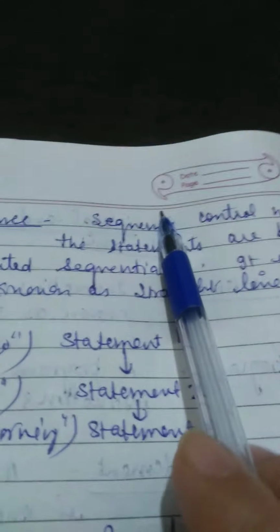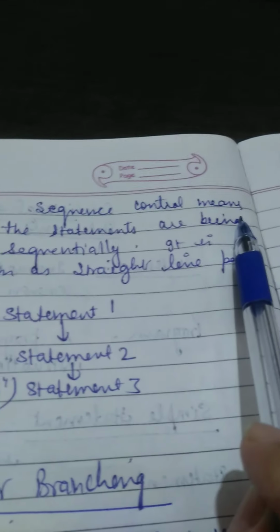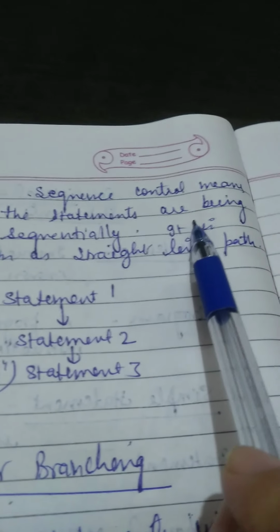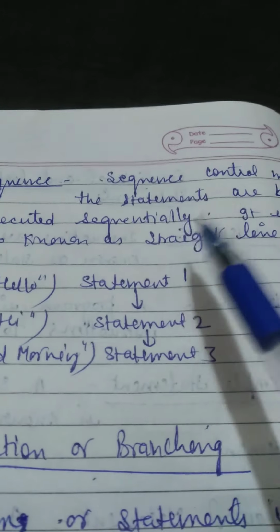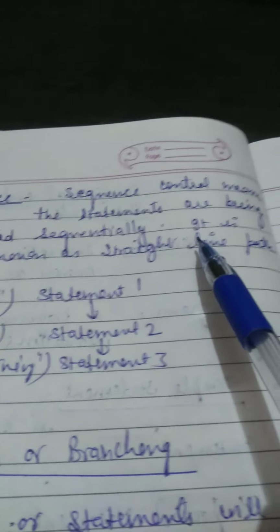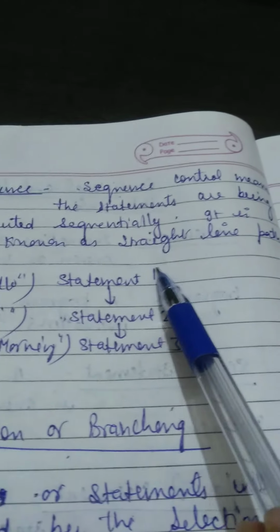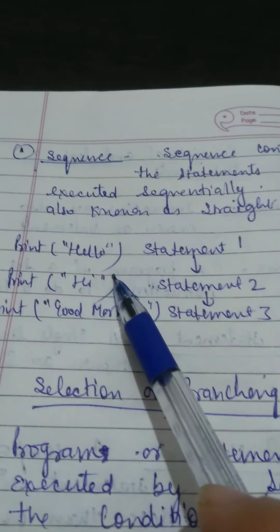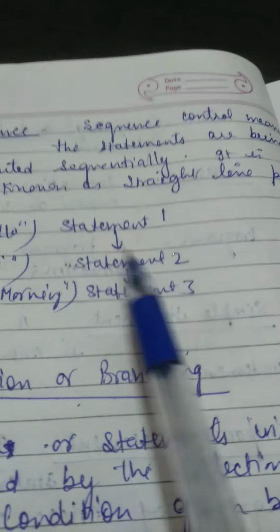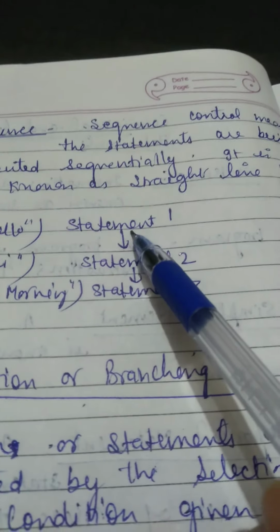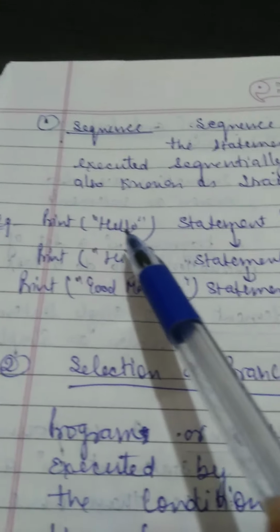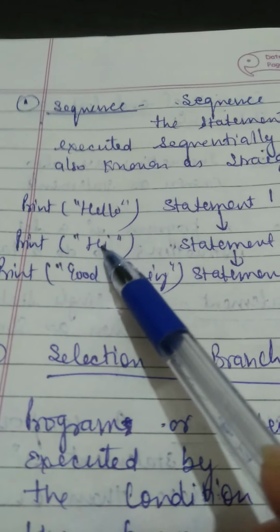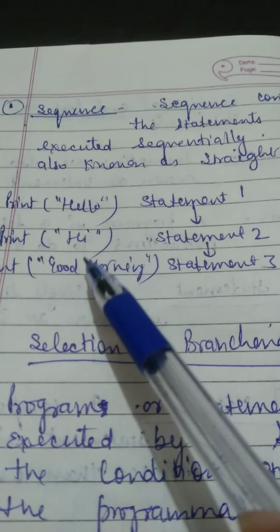So sequence control means the statements are being executed sequentially. एक के बाद एक आपके statement execute होंगे. It is also known as straight line path. For example, statement 1, statement 2, statement 3. See, print hello, print hi, print good morning. So these are the statements: statement 1, statement 2, statement 3.